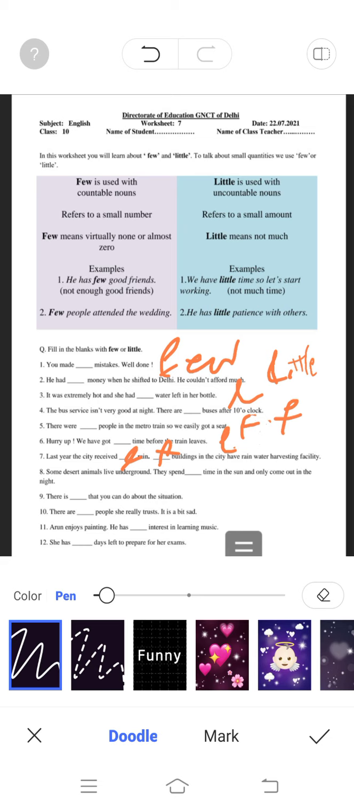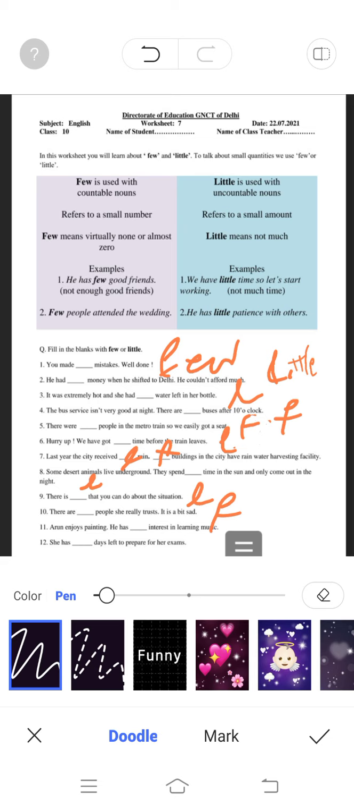Some desert animals live underground. They spend dash time in the sun. Again time cannot be counted, so L will come here. There is dash that you can do about the situation. There is little you can do about the situation. There are few people she really trusts. Again people can be counted.